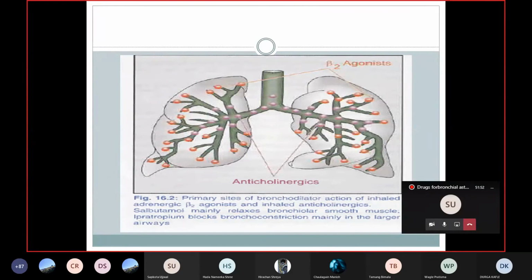Are you clear about this? When you are combining beta-2 agonist with the anticholinergic, one will dilate the small bronchioles and one will dilate the larger bronchi. There is complete bronchodilation. One will act faster and has short duration of action. The anticholinergic has slow onset of action and longer duration of action. So the immediate and the prolonged action, sustained and complete bronchodilation. These are the advantages of combining beta-2 agonist with the anticholinergic drugs.